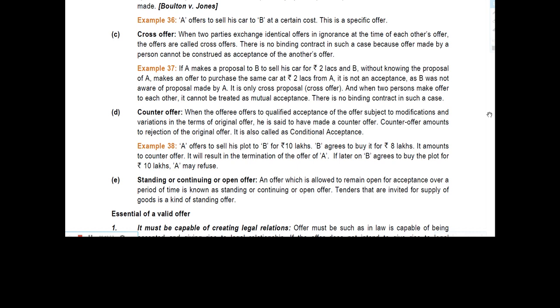See here, B was not aware of the proposal that A had made, and B provided a similar offer to A. It is only a cross proposal, and when two persons make offers to each other, it cannot be treated as mutual acceptance. There is no binding contract in such a case. This is the example of the cross offer.